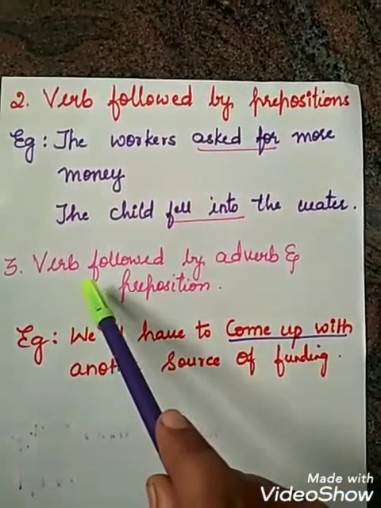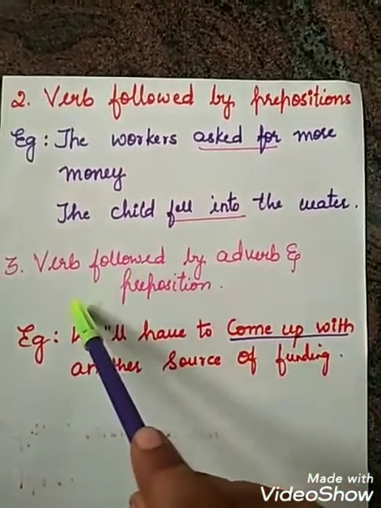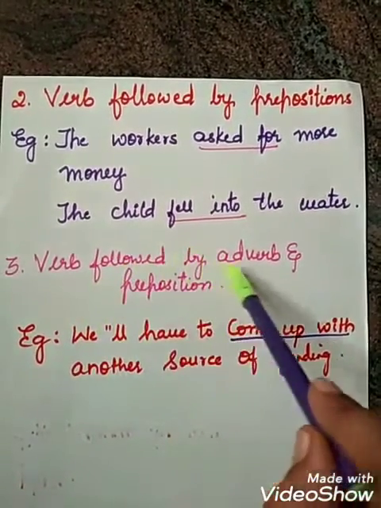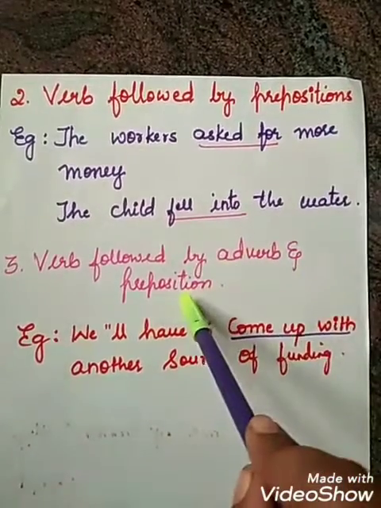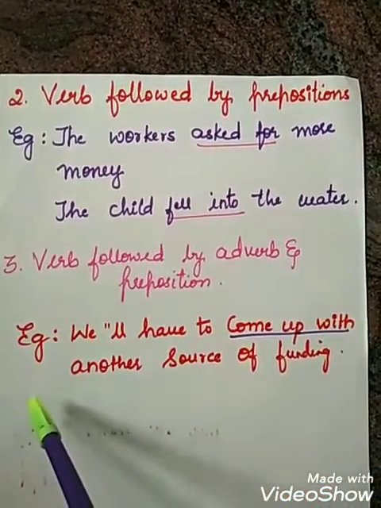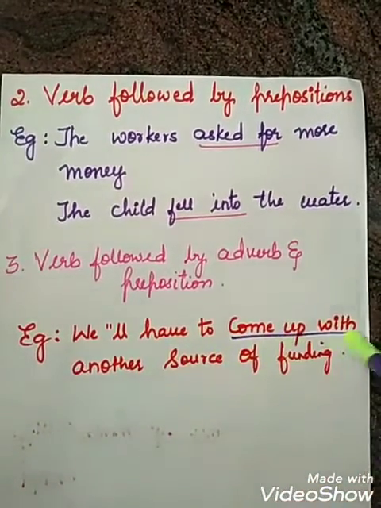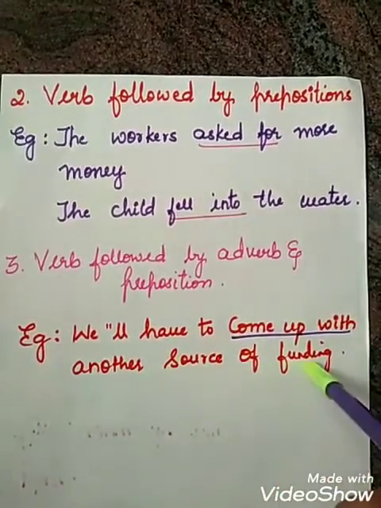Next, the third type is verb followed by adverb and prepositions. Coming to the example: we will have to come up with another source of funding.